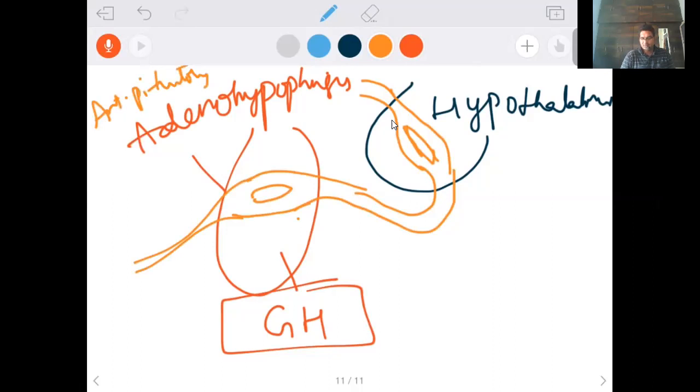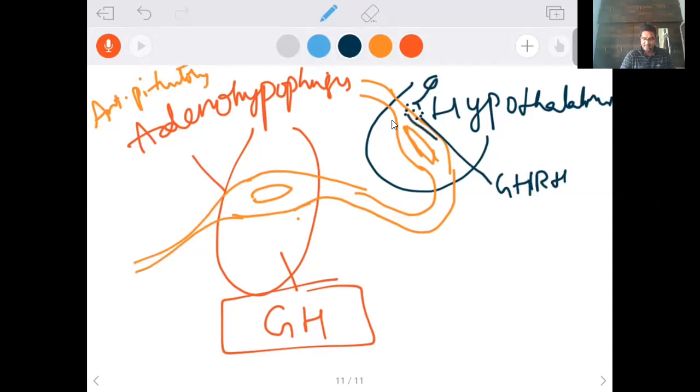For the release of growth hormone, the neurons of the hypothalamus, that means axon terminals, are going to release a particular hormone. What is the hormone? GHRH, growth hormone releasing hormone. The growth hormone releasing hormone released from the hypothalamic neurons travels like this.